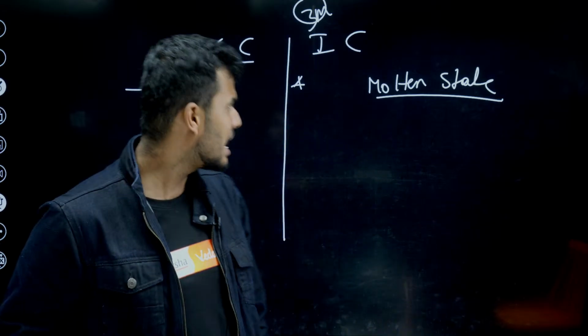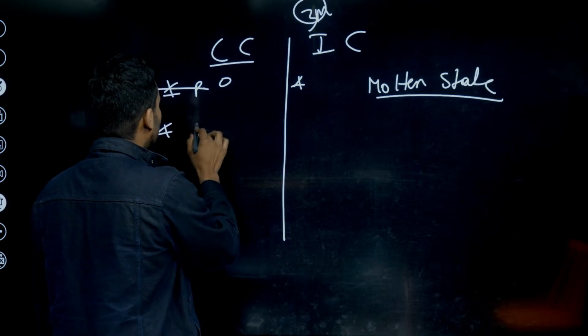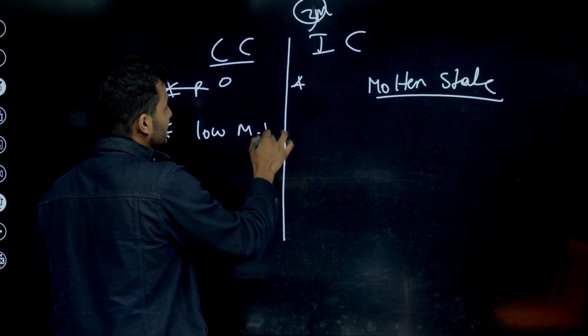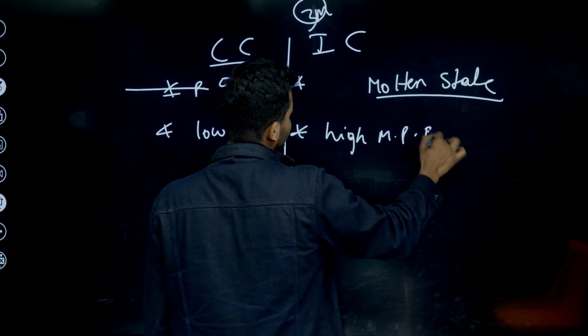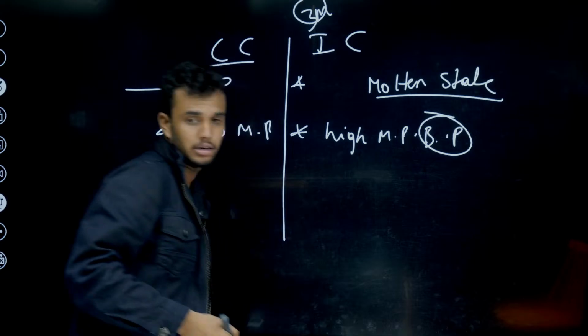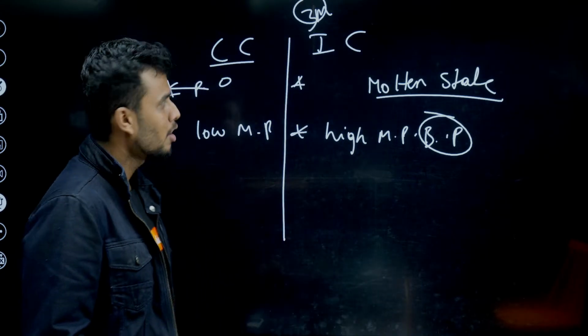Okay. Yes, students. Next point. These are poor conductors of heat and have low melting and boiling points. But these have high melting and boiling points. Why? Because this forms an ionic bond. It contains an ionic bond. That's why. Now it's clear. Okay. Next, homologous series.